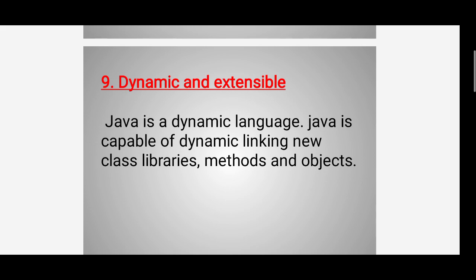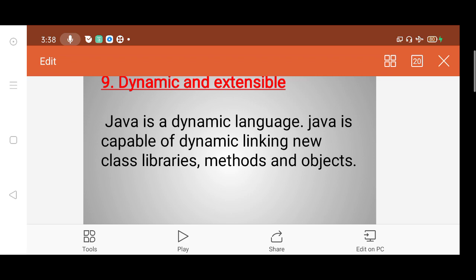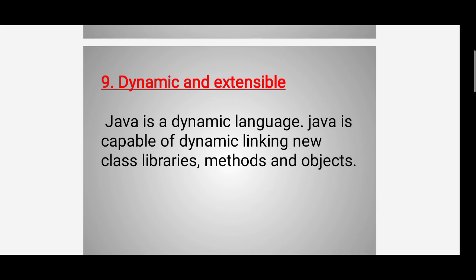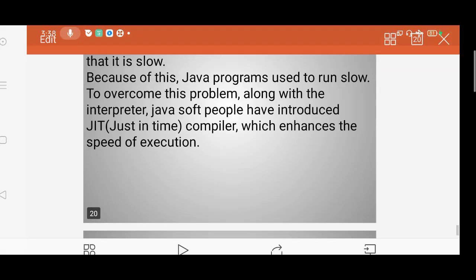It is a dynamic language, with dynamic linking of new class libraries, methods and objects. Java is dynamic and extensible.